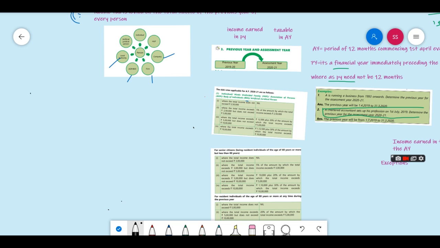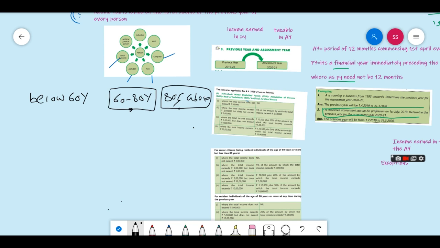Below 60 years, and then 60 to 80 years, and then 80 and above. So if he is 60 to 80 years, then we will call him senior citizen. And if it is 80 and above, then we will call him super senior citizen, right? Why do we need to distinguish based on the age? Because the rates of tax slabs are different. Now, first thing, below 60 years.